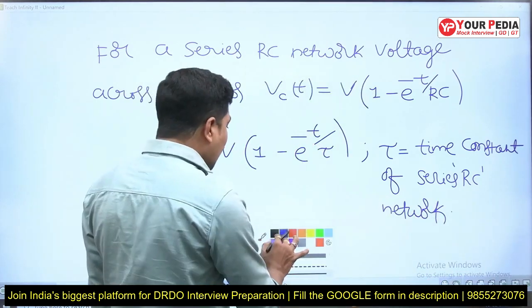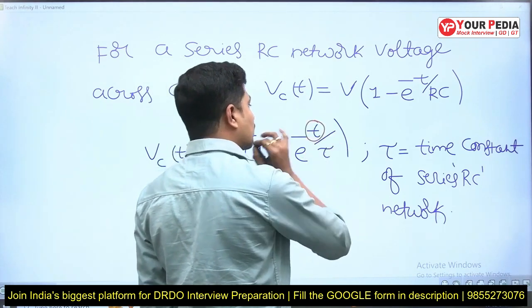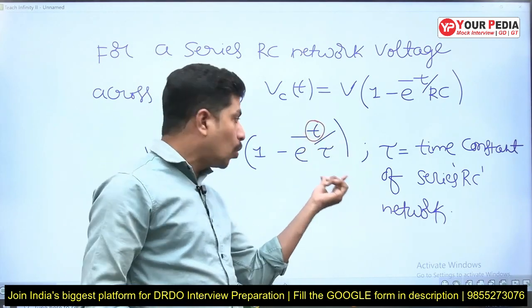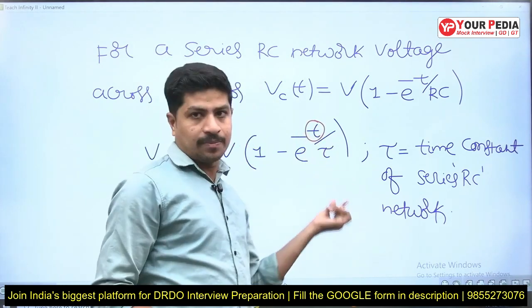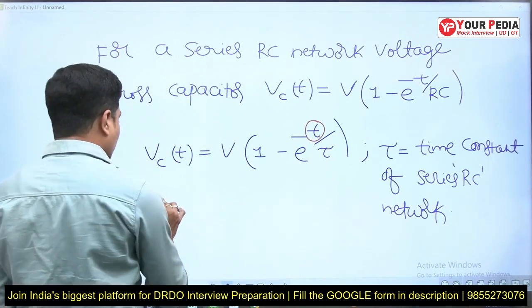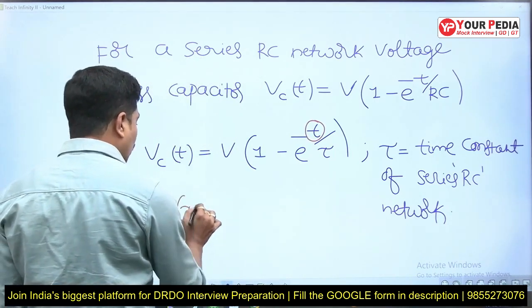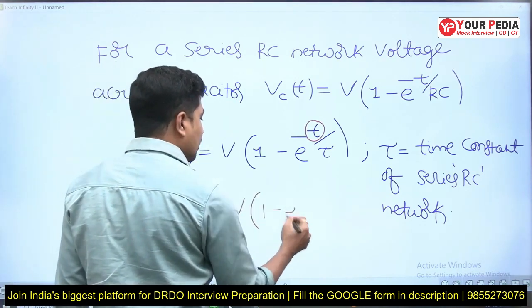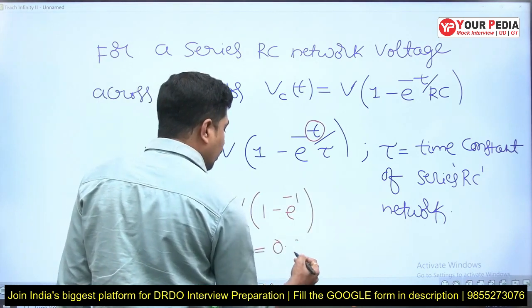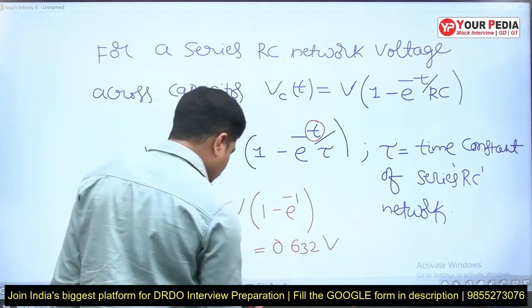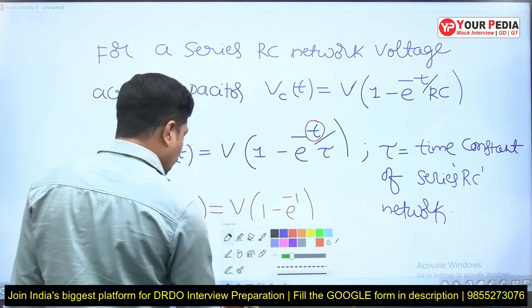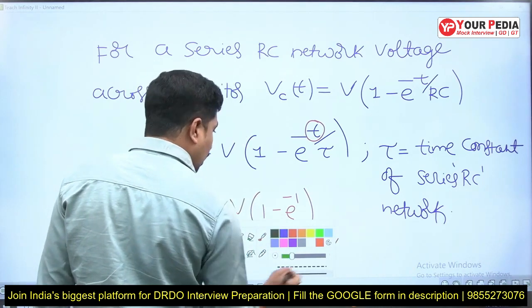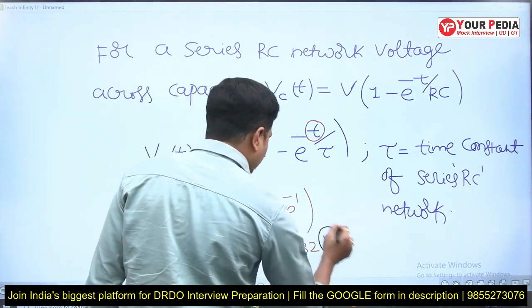Now what is our variable? This is the actual time that starts from 0. If I take that time equal to the value of this time constant, then Vc of tau, meaning when t is equal to tau, how much am I getting? V into 1 minus e power minus 1, that will be 0.632 times V. This V is the final value. Observe here carefully.